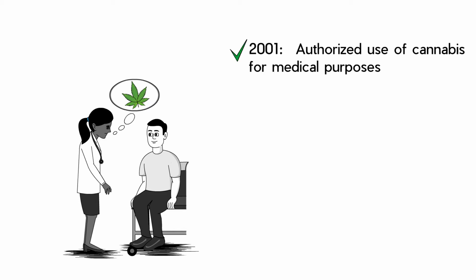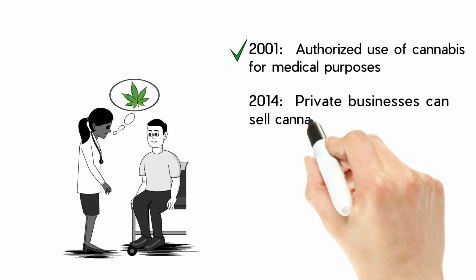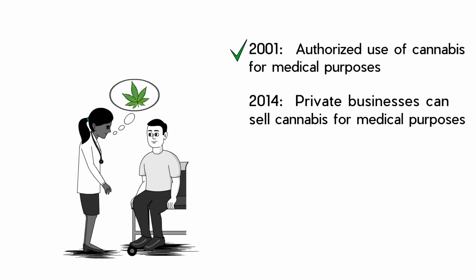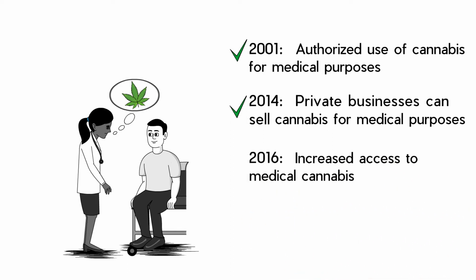This was followed by the Marijuana for Medical Purposes Regulations in 2014, which allowed private businesses to get licenses to sell cannabis for medical purposes. This made cannabis more accessible to patients in need. In 2016, the regulations were updated and replaced with the Access to Cannabis for Medical Purposes Regulations.